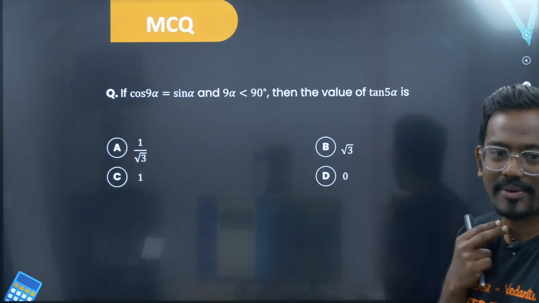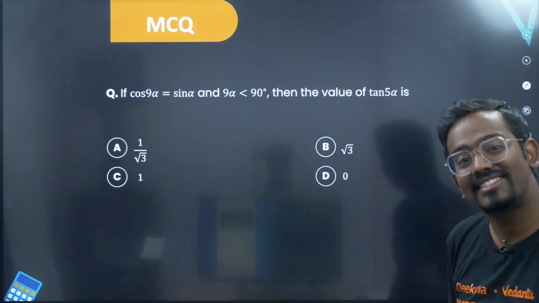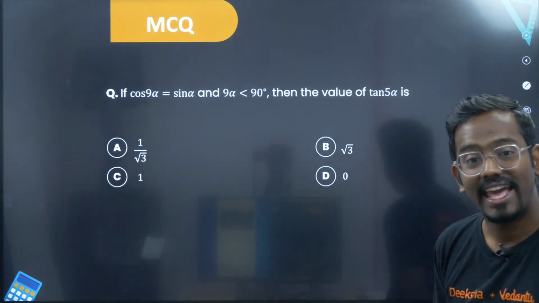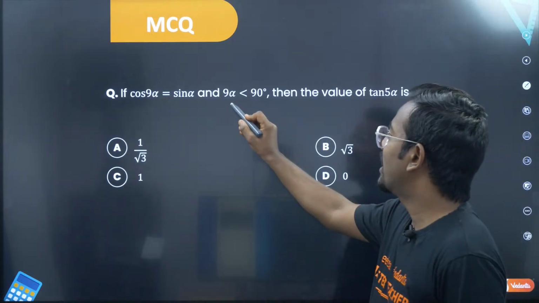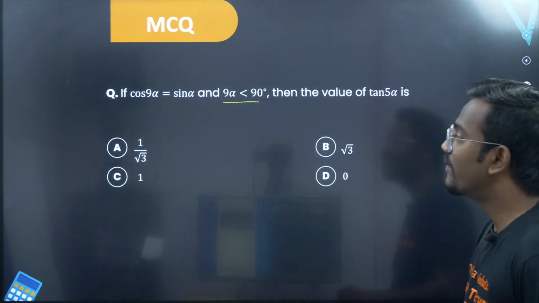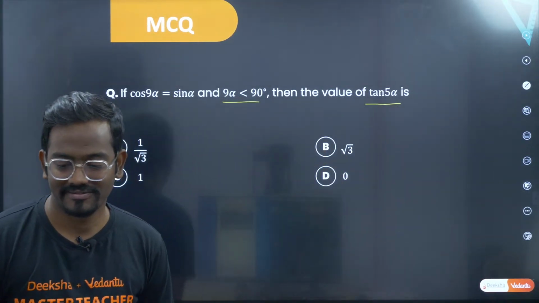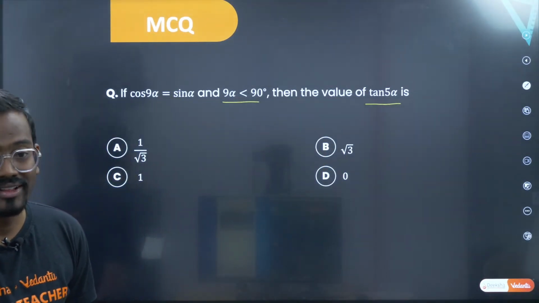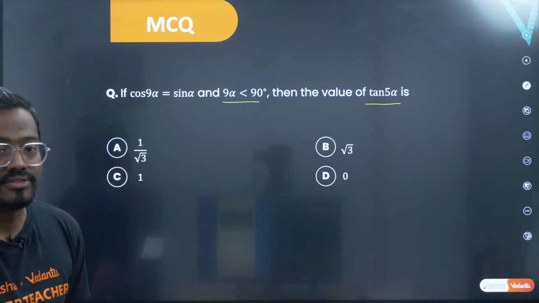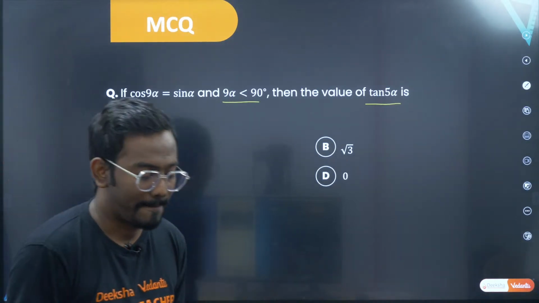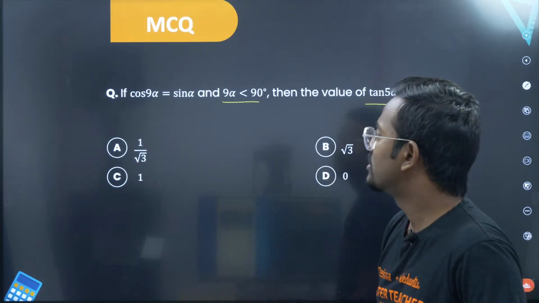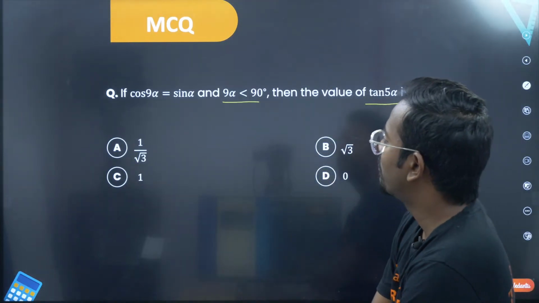This is a very interesting question. Cos 9 alpha is sin alpha, and 9 alpha is less than 90 degrees. Then what is the value of tan 5 alpha? Very simple question. What is the value of tan 5 alpha? Okay, how do you solve this? Sir, you have cos and you have sin.